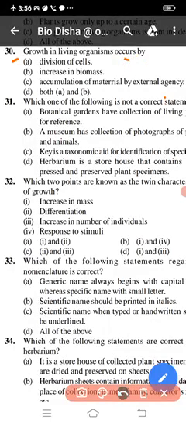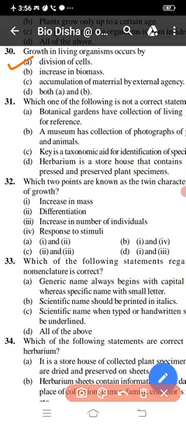So this statement regarding division of cells is the right statement. One more is option B, increase in biomass, that is also right.